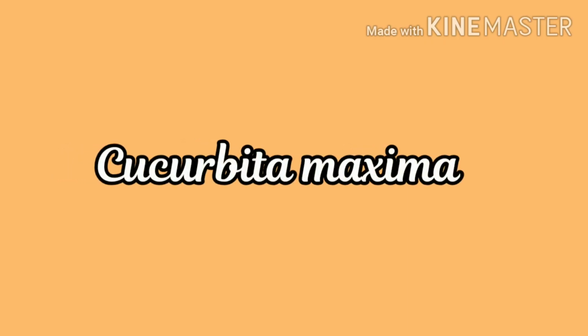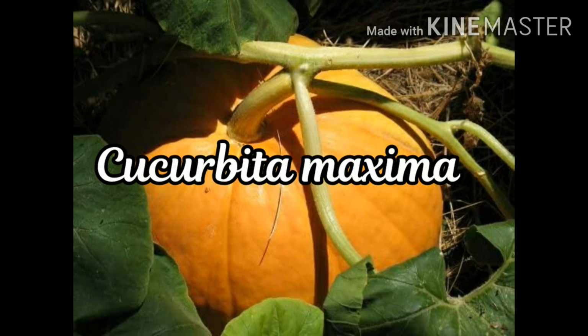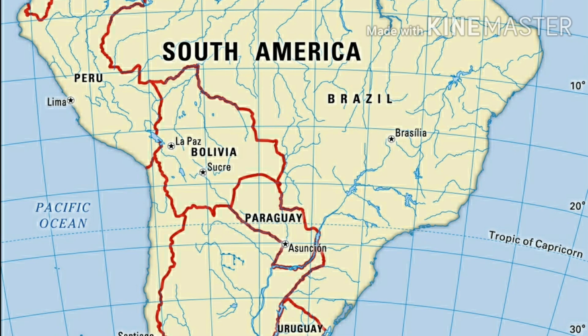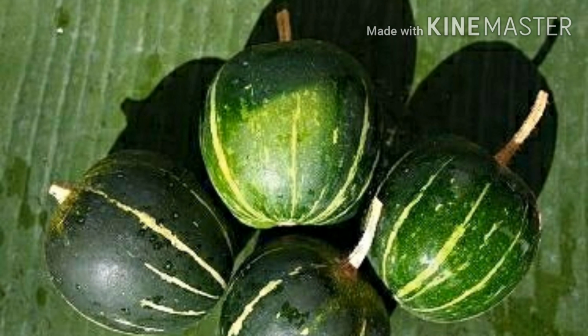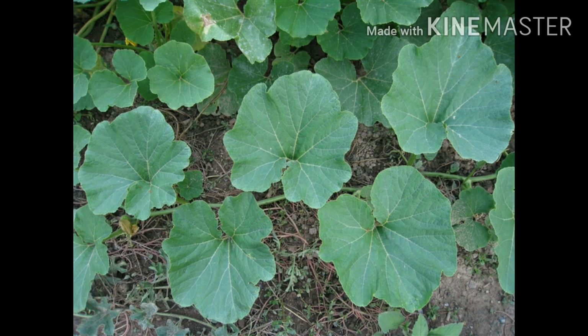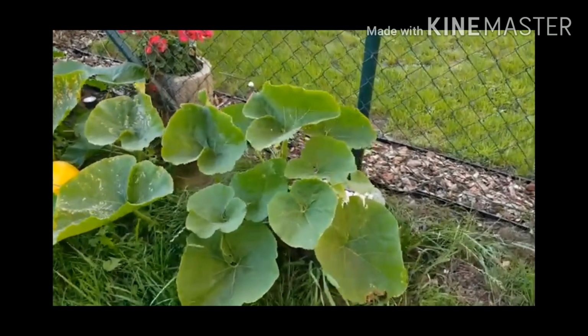The next one is Cucurbita maxima. It originated in South America from the wild species Cucurbita andreana over 4000 years ago. These two species hybridize quite readily but have noticeably different calcium levels.